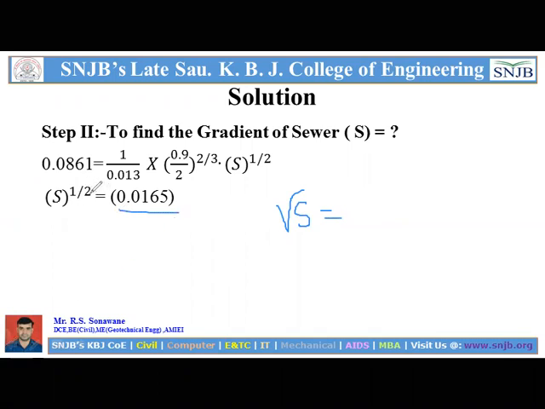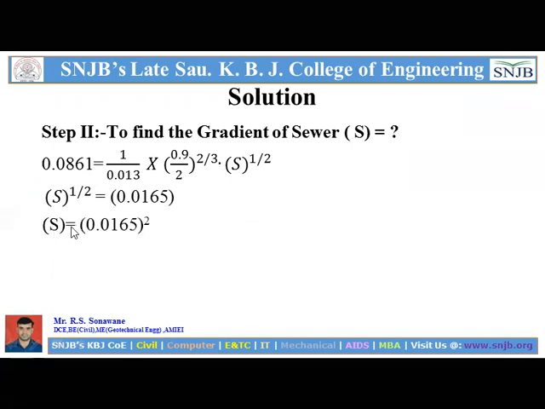S raised to 1 by 2, we can write as the under root of S, and then this value, so that S is equal to 0.0165 raised to 2. Squaring both sides, S will be separate. In this case, S we get is 0.00274. But gradient is always 1 in how much?